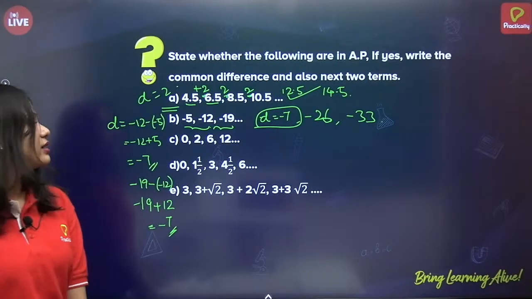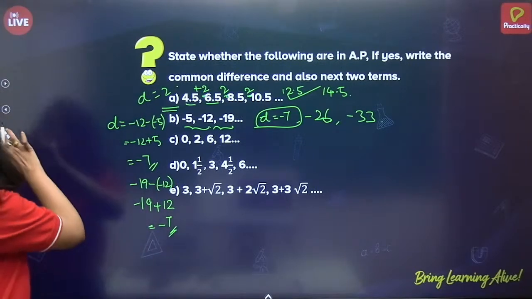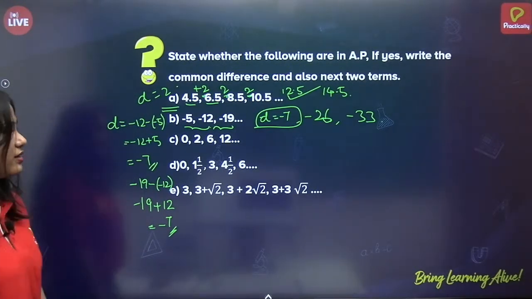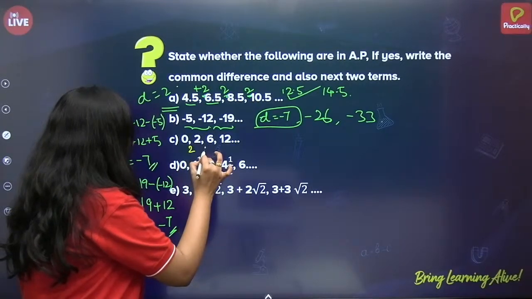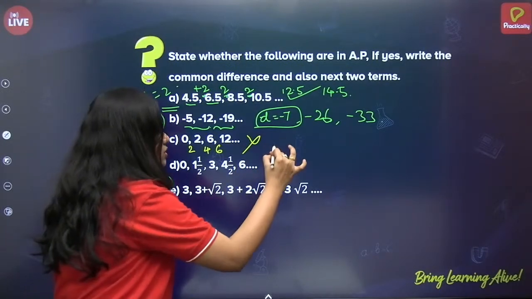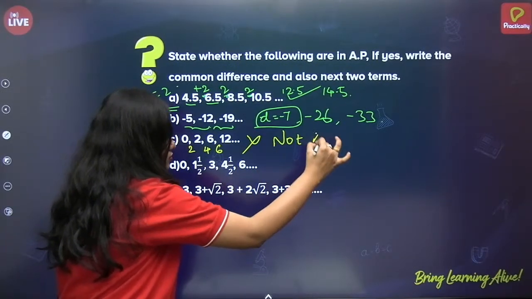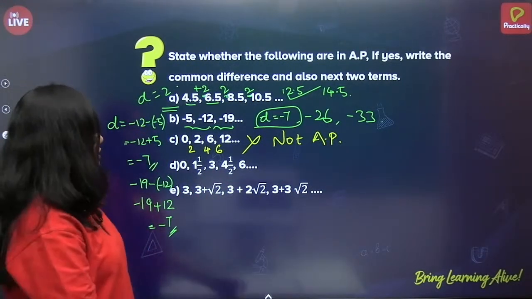Okay. Next. 0, 2, 6, 12. So, this is easy. 0, 2, 6, 12. This is not in AP, right? Because here difference is 2, here it is 4, here it is what? 6. So, no, this is not in AP. Not AP. Very good. Next.